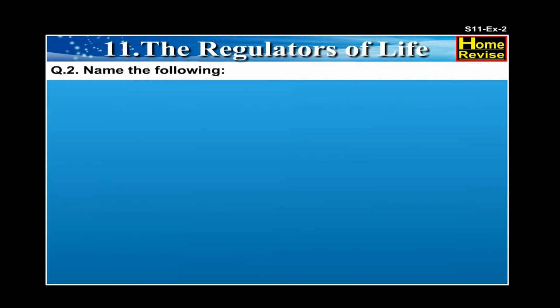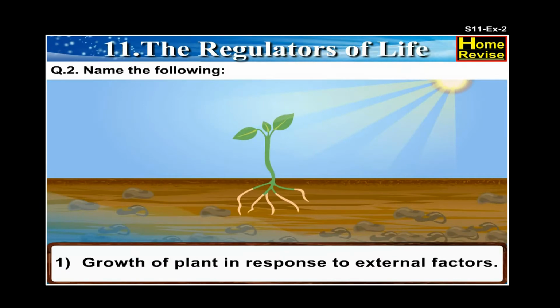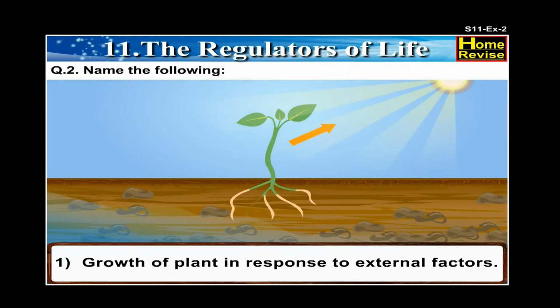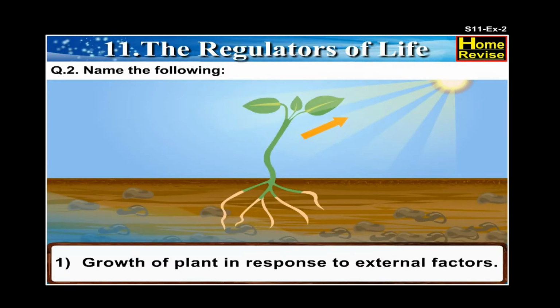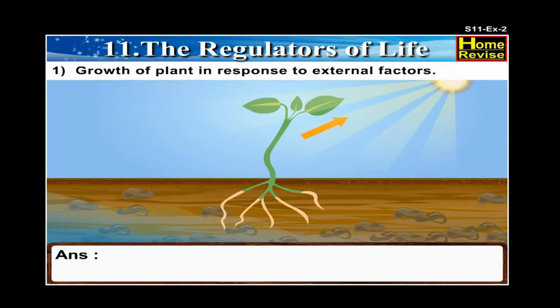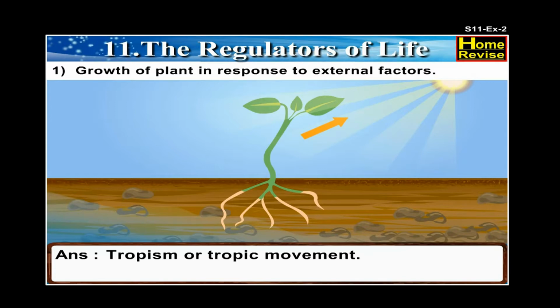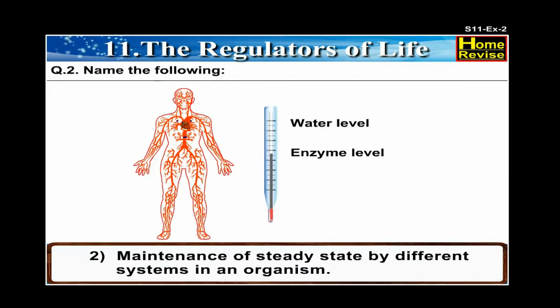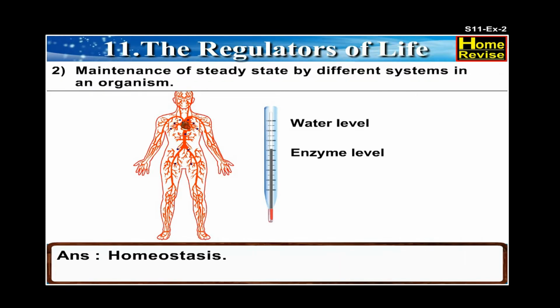Question 2. Name the following. 1. Growth of plant in response to external factors. Answer. Tropism or tropic movement. 2. Maintenance of steady state by different systems in an organism. The answer is homeostasis.